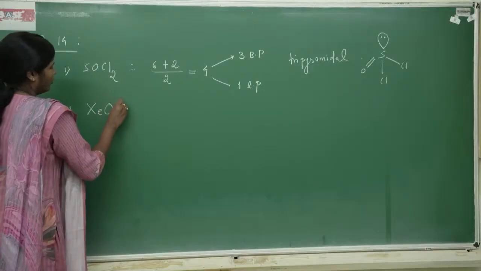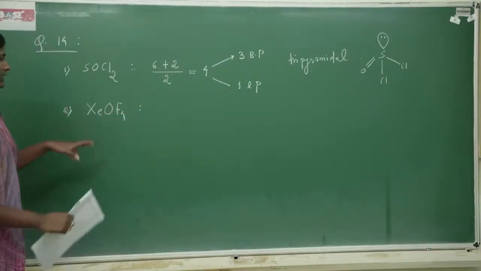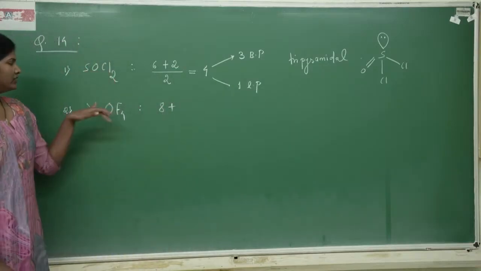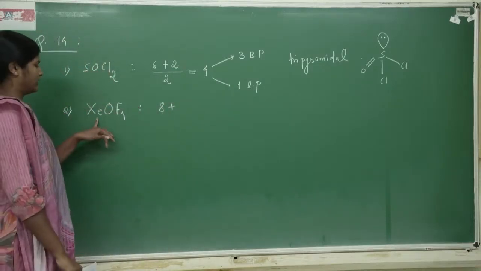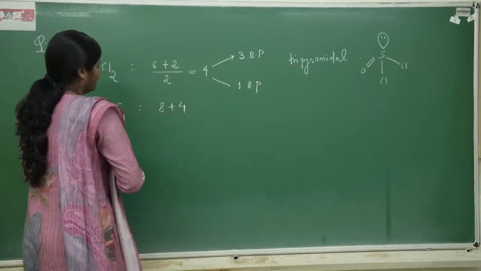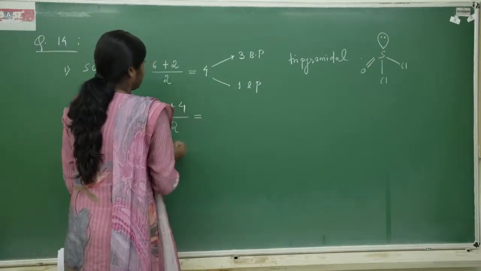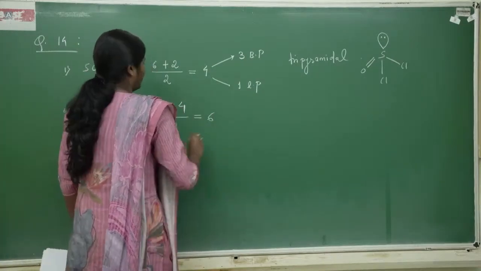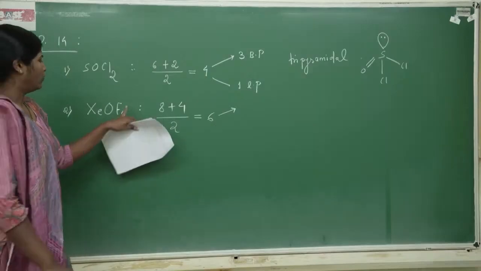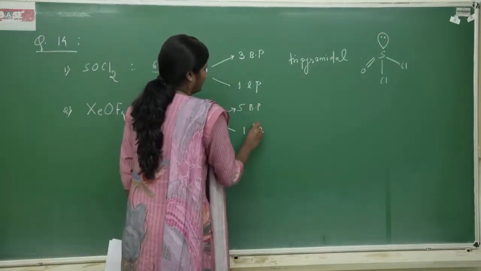Now, what is the second molecule? Second is XeOF4. Now, this one is an inert gas. It has how many valence electrons? 8. Why am I taking 8? Because I am taking the central atom here. The central atom is xenon, which has 8 valence electrons. Plus, it is attached to 4 monovalent atoms. So, 8 plus 4 divided by 2. This one will give me 6. Out of 6, if you clearly see here, 5 are bond pairs and 1 is a lone pair.